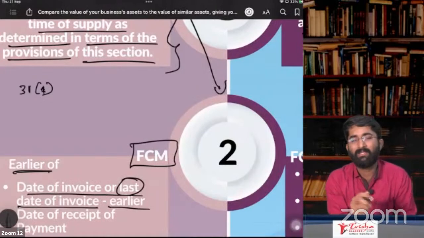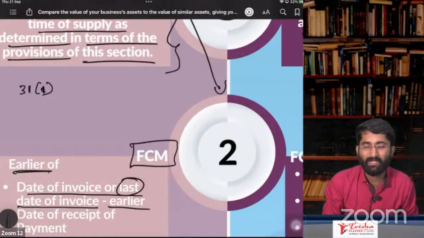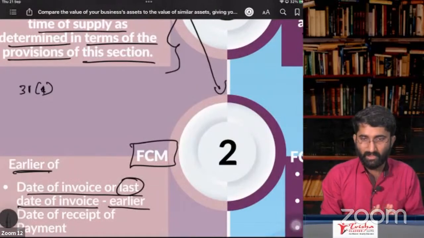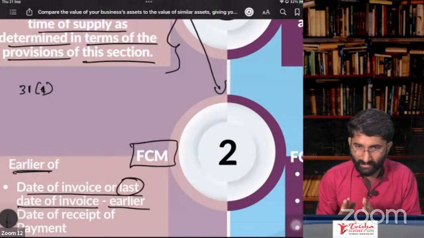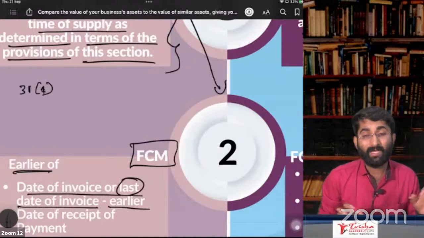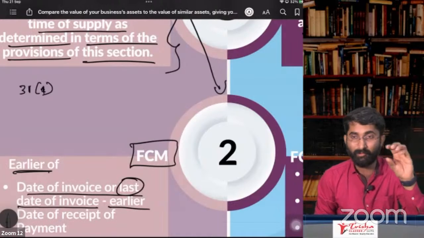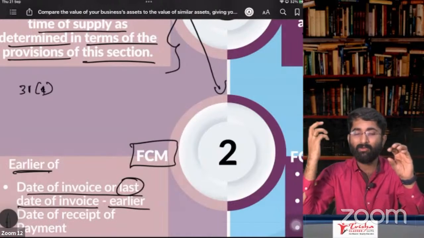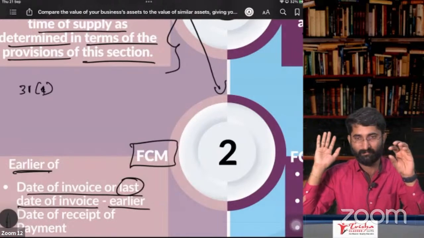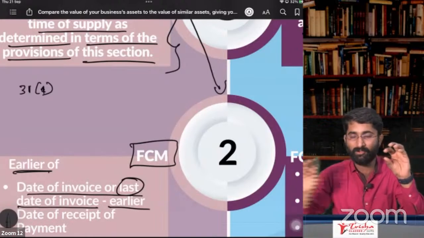You remember what is the last date to issue the invoice in case of goods? In case of goods, if there is movement of the goods, then when you take out the goods, that is the time of supply. From the factory, when you are removing the goods, that is the time of supply.